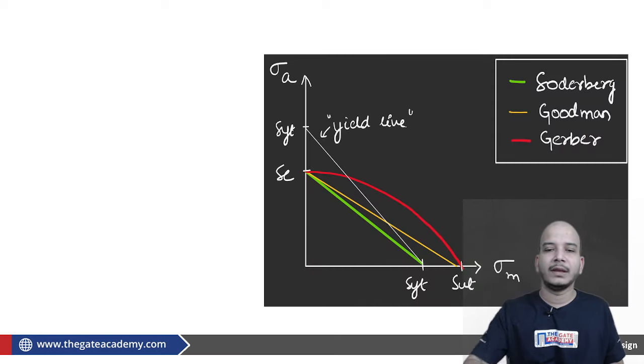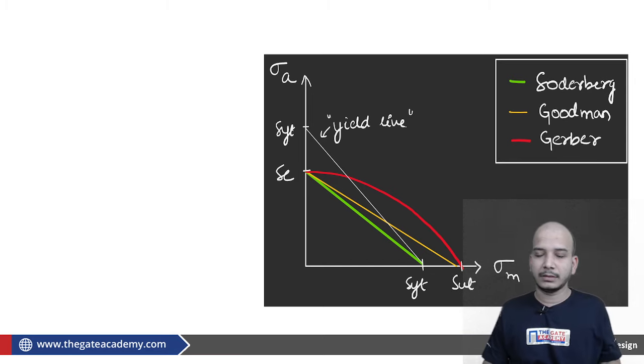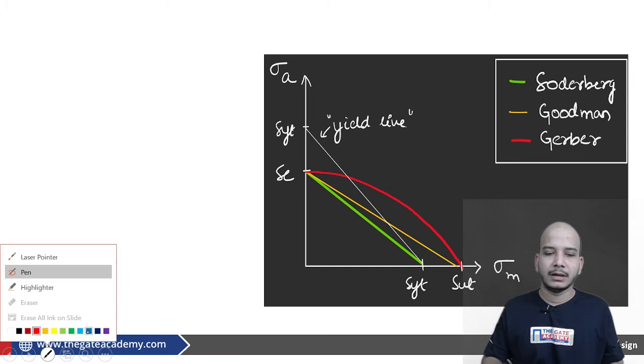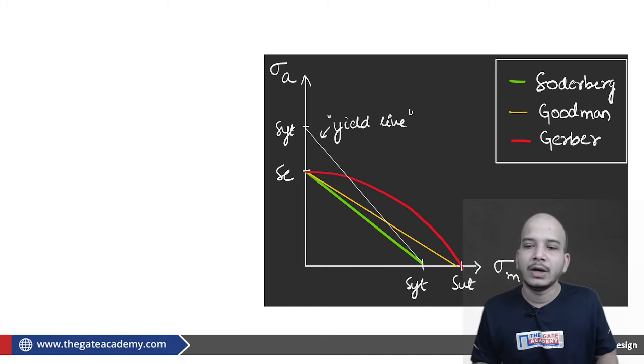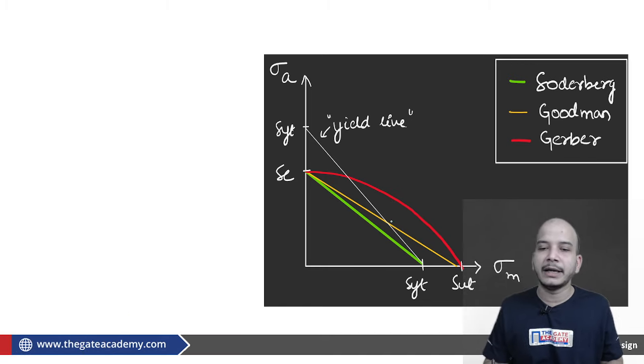Moving further, if I talk about another way in which the questions can be asked, it is your Goodman line, Soderberg line and Gerber line, which is basically defined for fluctuating loading conditions only.